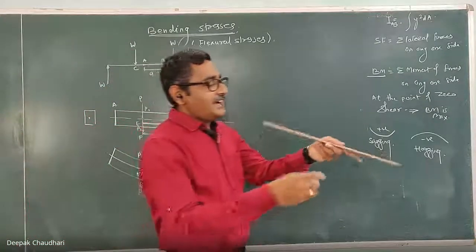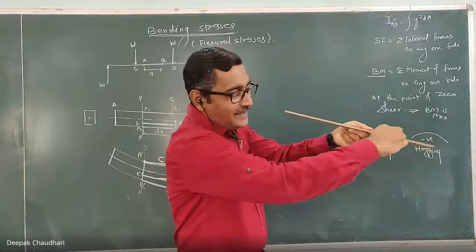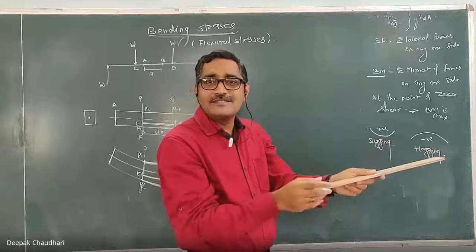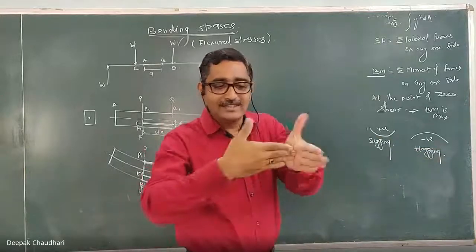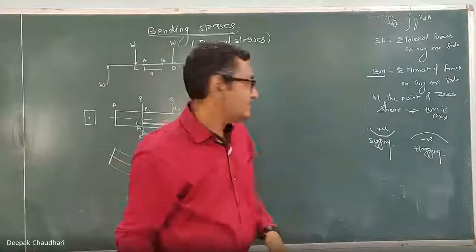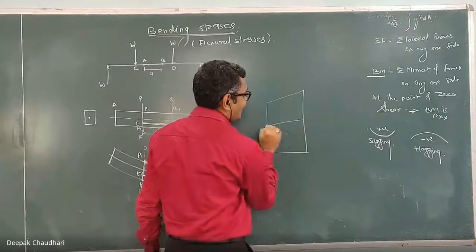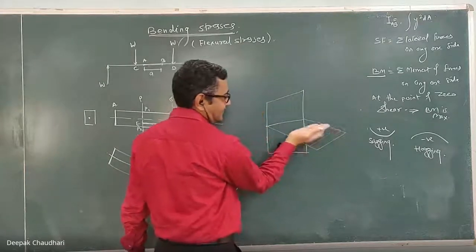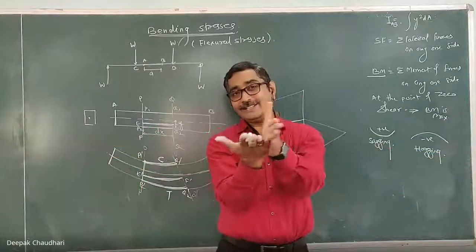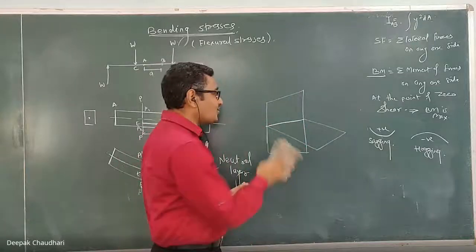Okay. And so the neutral layer is one plane. Then the intersection of that neutral layer with this cross section, there is an intersection of two different planes. And when there is an intersection of two different planes, one line is formed. If this is a vertical plane and a horizontal plane intersects it, then a line is formed. Whenever two different planes intersect, one line is generated. That we have studied in engineering drawing.